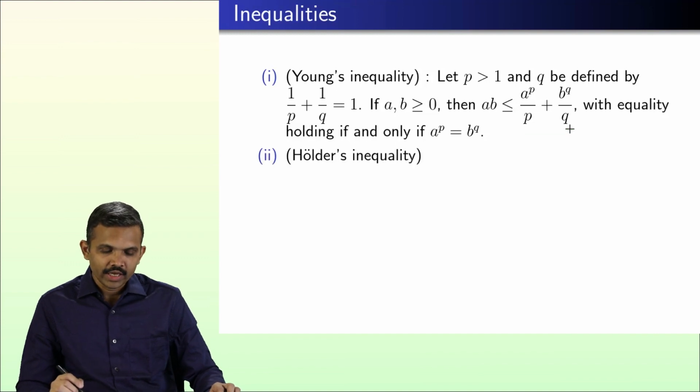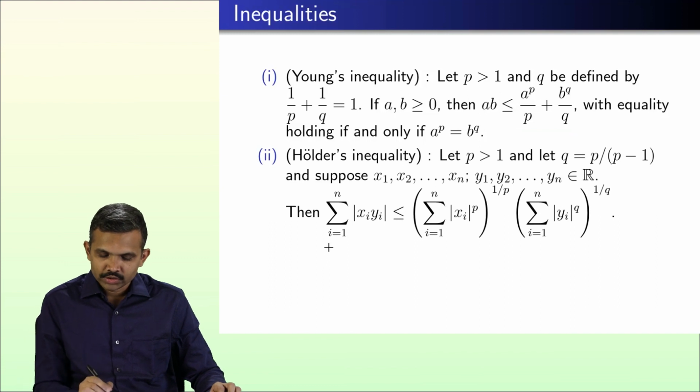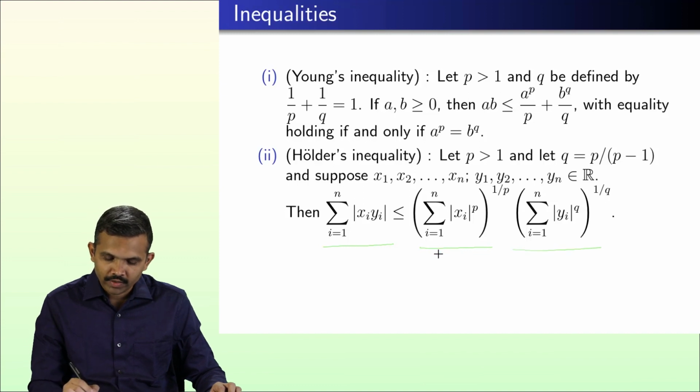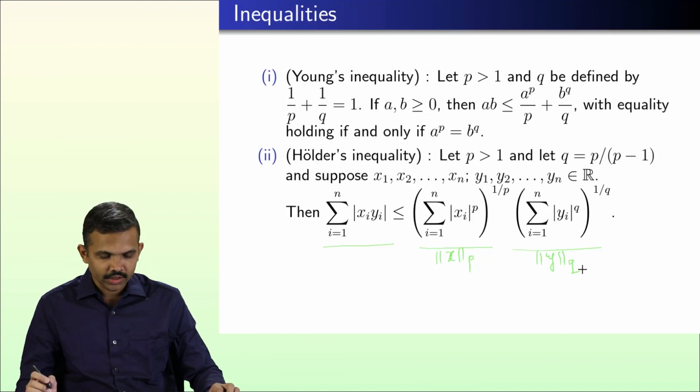Using this, we can prove Holder's inequality: the summation of mod xi yi is less than or equal to the summation of mod xi raised to p, raised to 1 by p, times the summation of mod yi raised to q, raised to 1 by q. If you observe carefully, this is the p norm of x and this is the q norm of y.